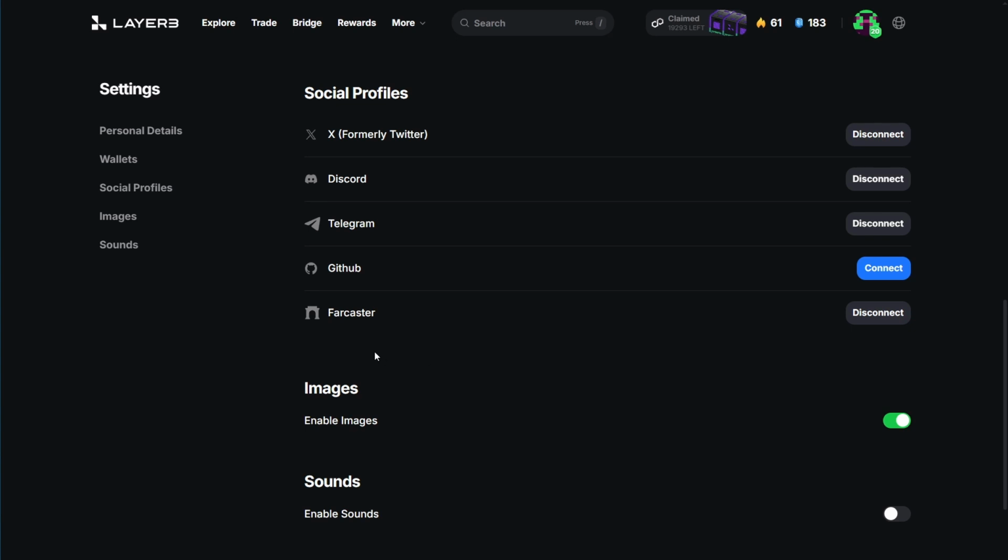I left everything as it was for several hours. When I returned to Layer 3 later, I finally saw that Farcaster was connected to Layer 3. This process was not straightforward for me, and there might have been some technical issues. If you encounter the same problem while connecting Farcaster to Layer 3, you may want to try these steps and hopefully you will be able to connect successfully.